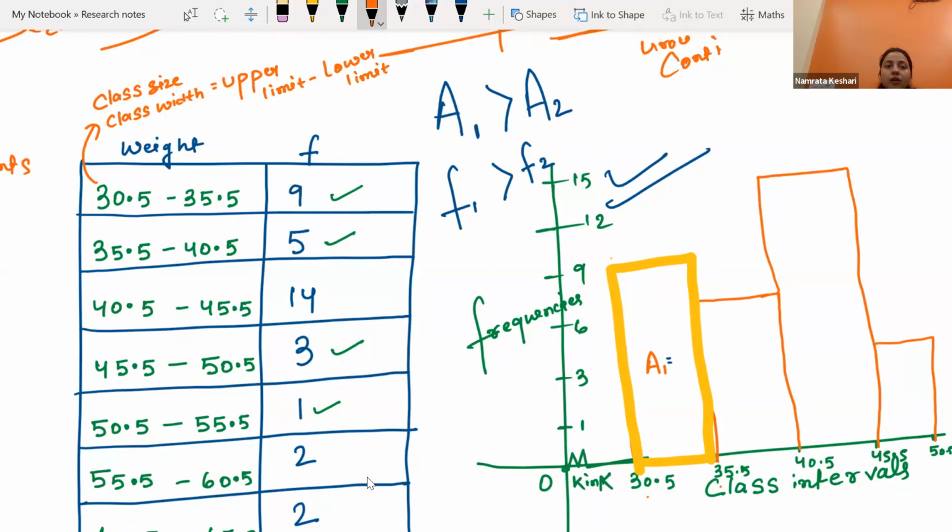Here upper limit is 35.5 and lower limit is 30.5.